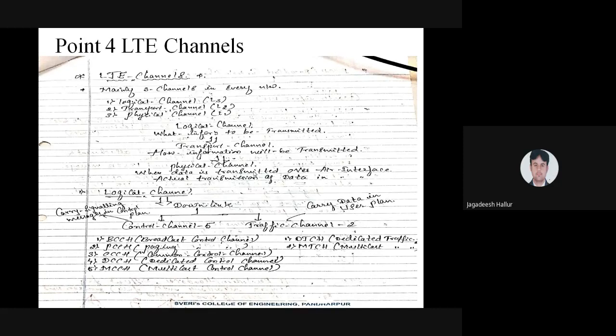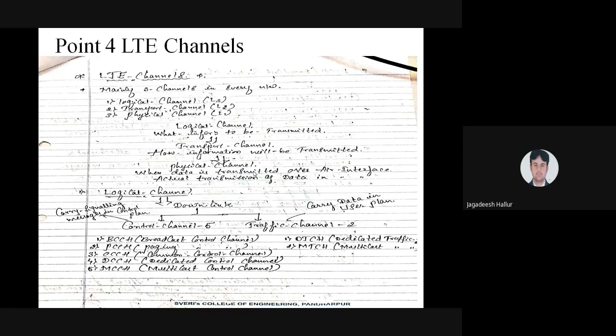So what is the main function of these? You have already seen broadcast. Broadcast is nothing but what? Our mobile is always receiving broadcasts through the BTS, the base transceiver station. The BTS is always accessing our mobile with some channels. Those channels are the broadcast channel and paging channel. Without the broadcast channel and paging channel, we can't access the network. So you have to take care that the broadcast channel and paging channel must be there for accessing the network.